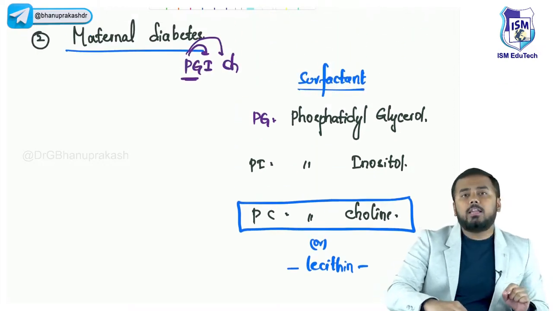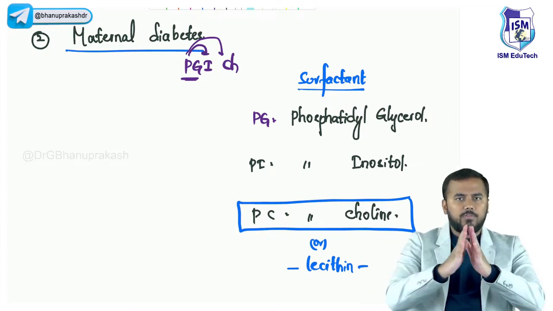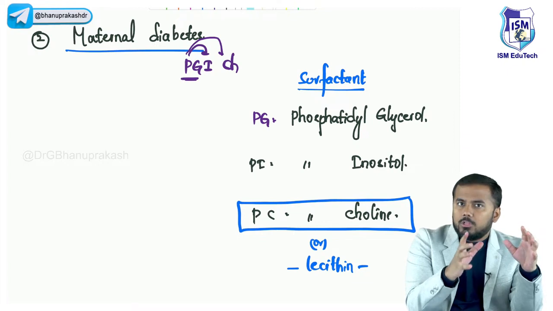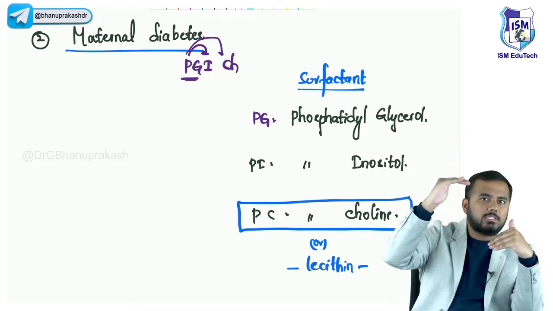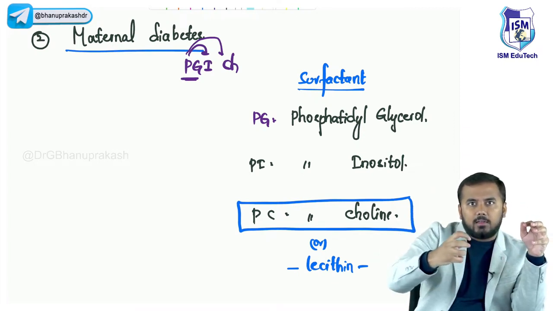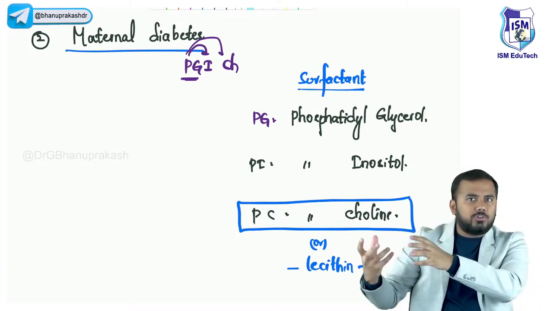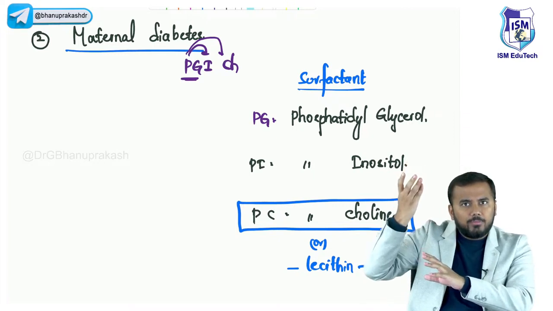Now why in maternal diabetes is there respiratory distress? The reason is, look, for example, the mother is diabetic, a pregnant woman is diabetic. So in her blood the glucose levels are high. Listen carefully, the glucose levels are high. So this increased glucose, through the placental vessels, will be transferred to the fetus also. That means the glucose level inside the fetus will also increase, right?